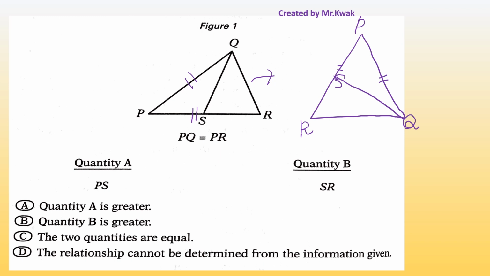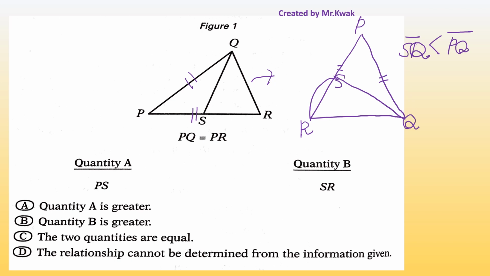So what we could figure out first of all is that line PQ could be longer than line SQ. Before moving on to the specific question, we have to compare PS and SR. Let's move on to the multiple choices.